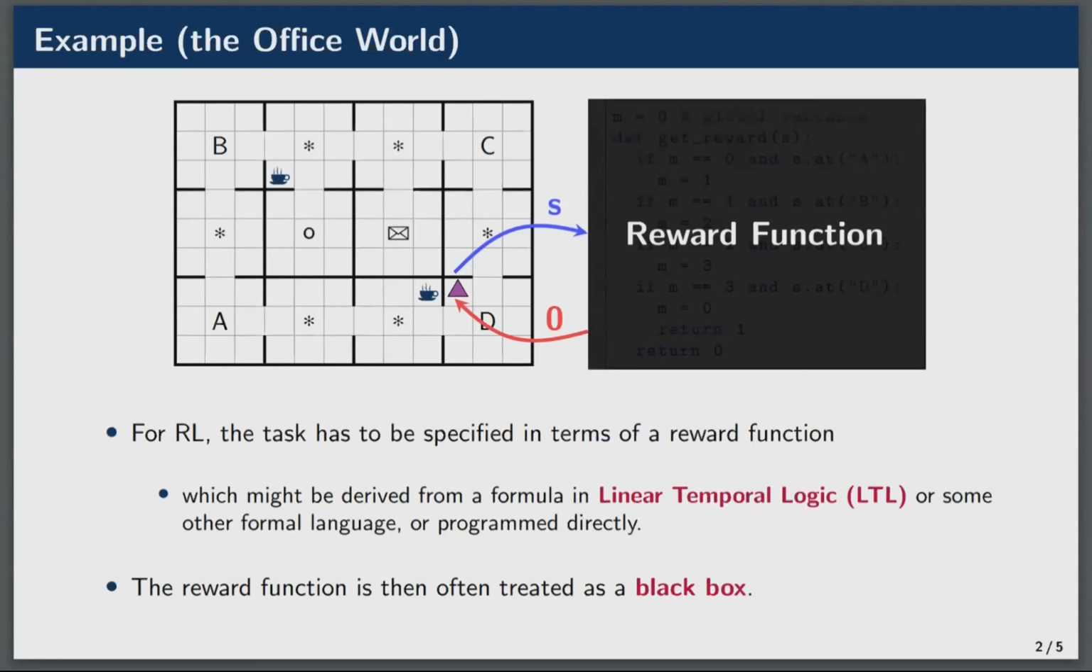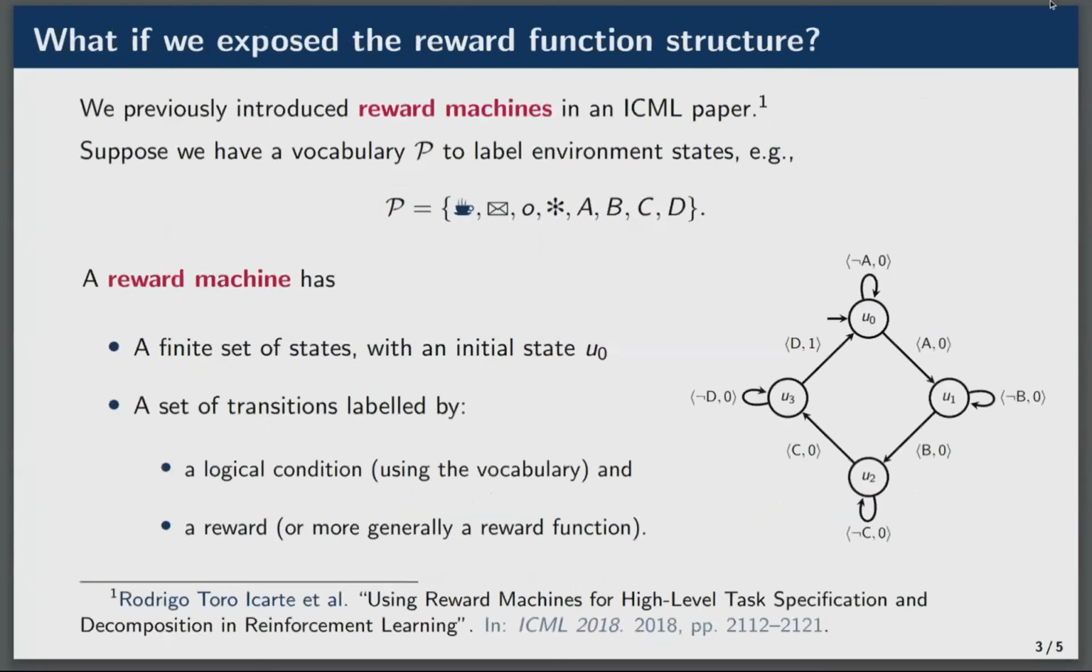So suppose that we have a symbolic vocabulary to describe the environment. For example, each of these propositional symbols might be true in the office world if the agent is at a correspondingly marked location in the grid. Then a reward machine has a set of states with an initial state and also a set of transitions, each labeled with a logical condition using the vocabulary and a reward. Technically, a reward machine is a type of Mealy machine for those of you who are familiar with that.